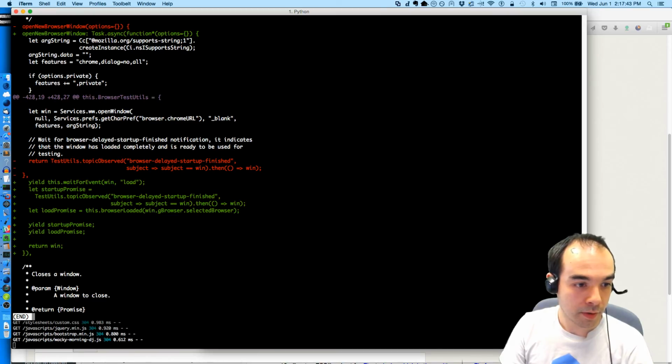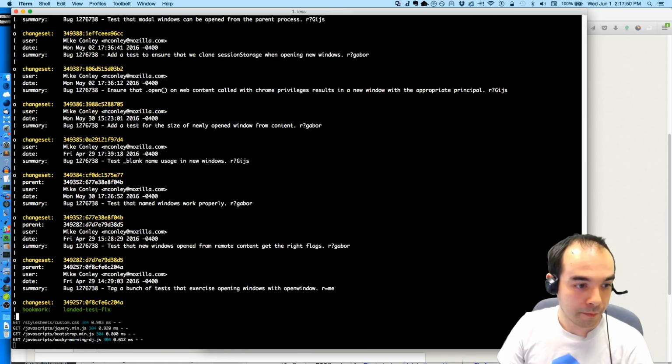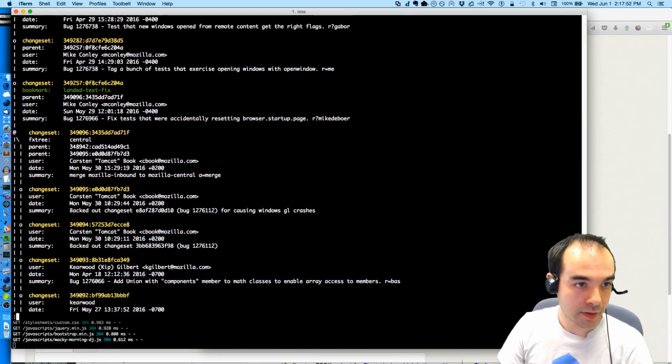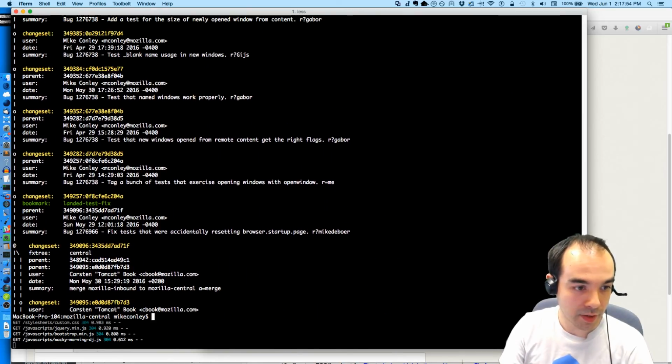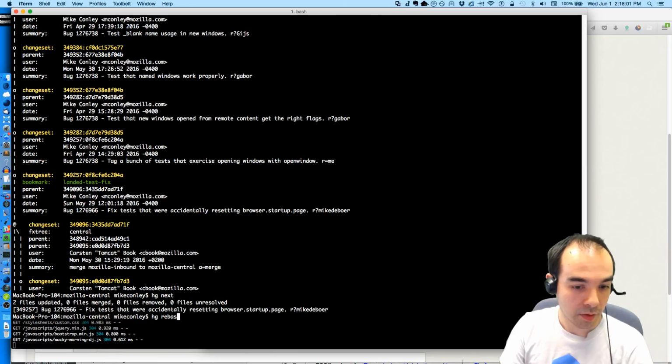Promise browser loaded. Okay. I'm going to rebase that on top of this other work that I did yesterday, this landed test fix. So I'm actually going to go next. Rebase onto tip, landed test fix.